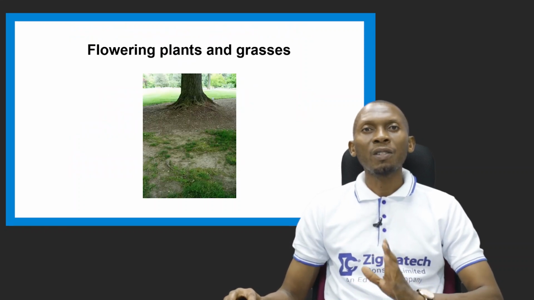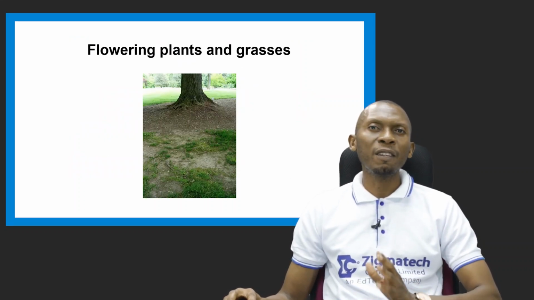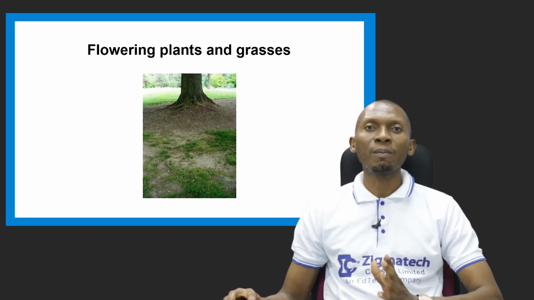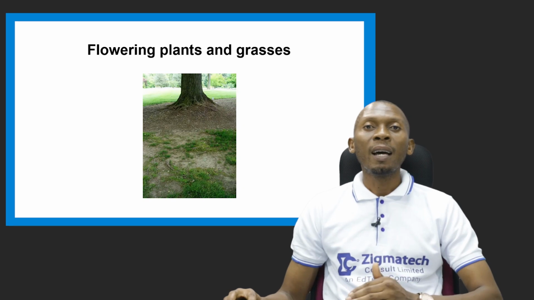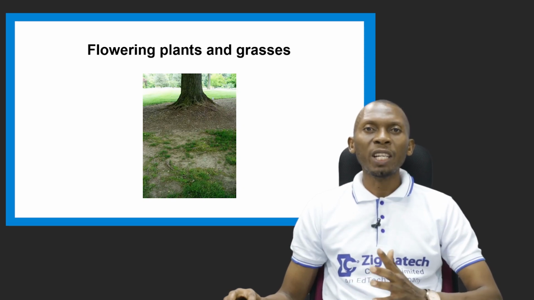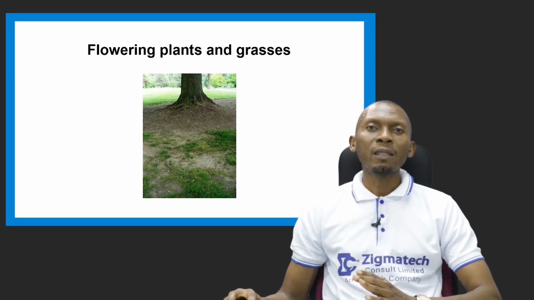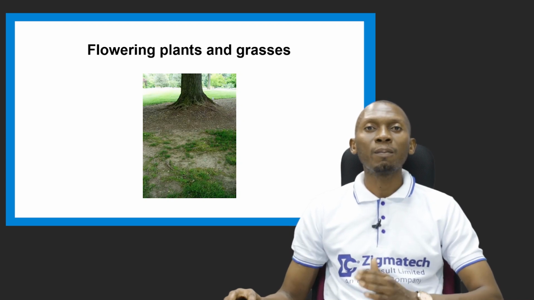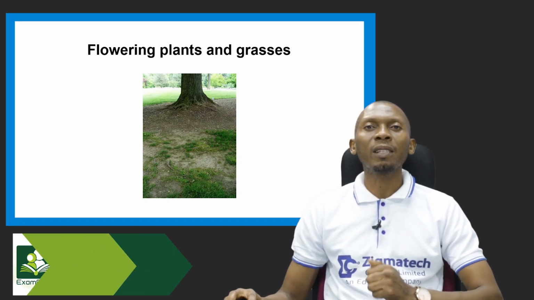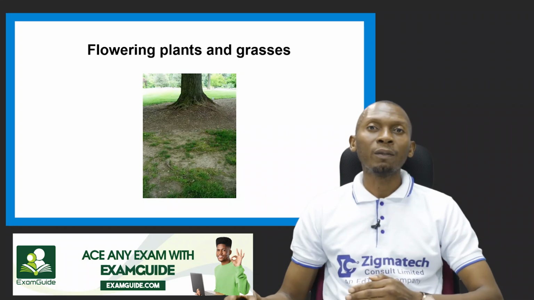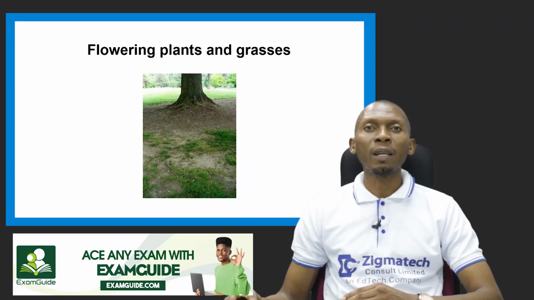Now, this is just a scenario. This picture helps us see the effect of a flowering plant. Like that tree there, you'll see is a flowering plant that has grown so big, and you can see it has provided shade and has deprived the grasses of nutrients, space, and sunlight. So you can see that the grasses are not thriving well as compared to the flowering plant.